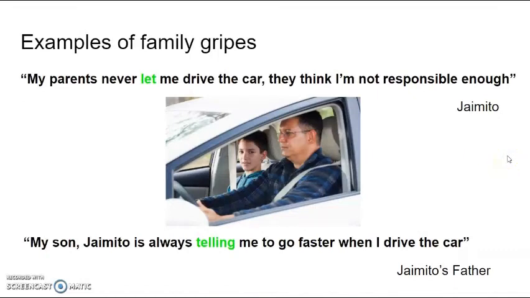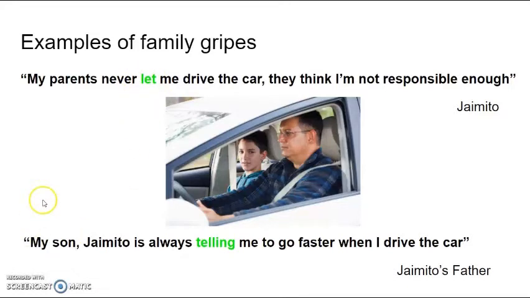For example, Jaimito says, "My parents never let me drive the car. They think I'm not responsible enough." I mean, in this sentence, Jaimito is complaining about his parents because they never let him drive the car, okay? Pay attention to these verbs in green because they are very important and that is something that we are going to study today too.